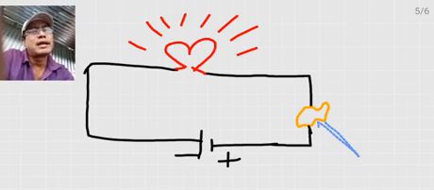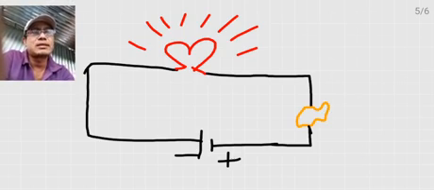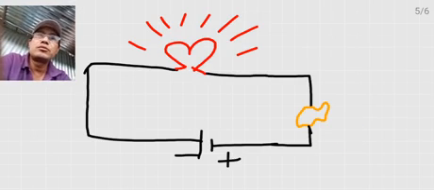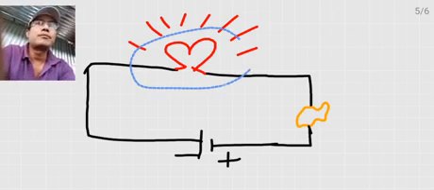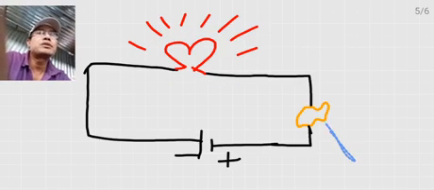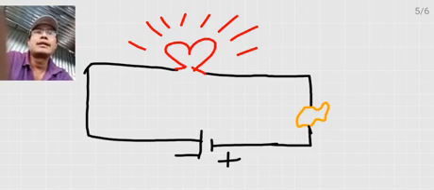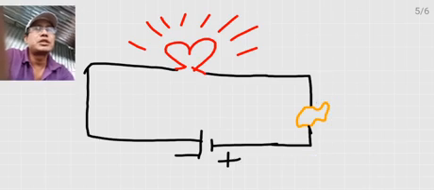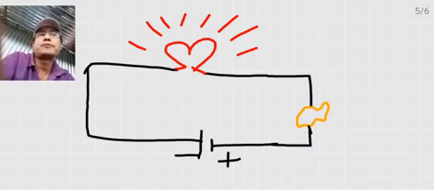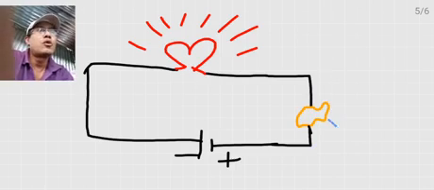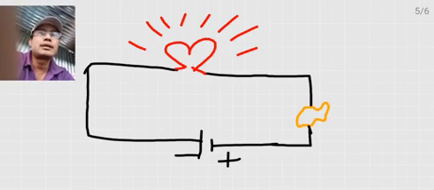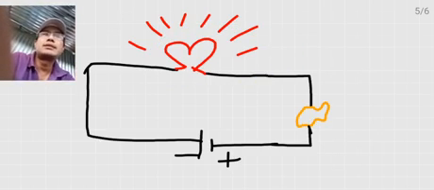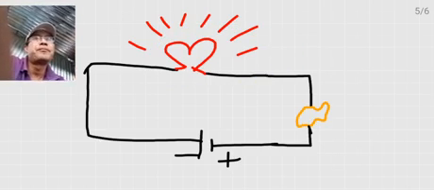Then if you replace this with a piece of plastic or paper or a wooden stick, and then you switch on the circuit, this light bulb won't glow at all because this is a very bad conductor and it cannot complete the circuit, cannot pass the electricity through this piece of substance, which is a non-metal. So when you use non-metal in this circuit, this light bulb won't glow. That is, non-metals do not conduct electricity.